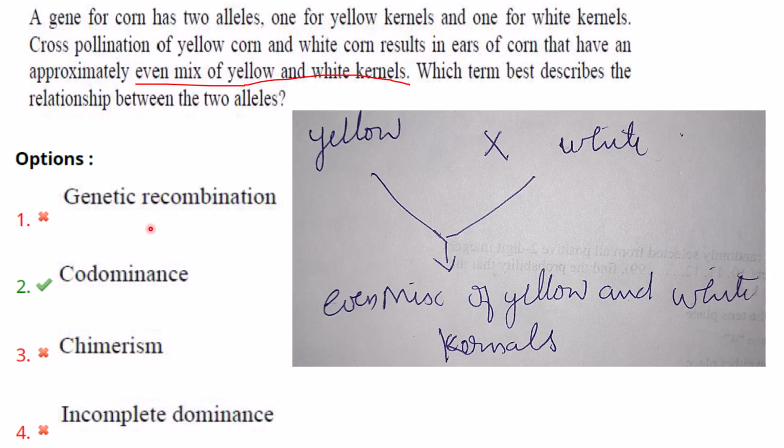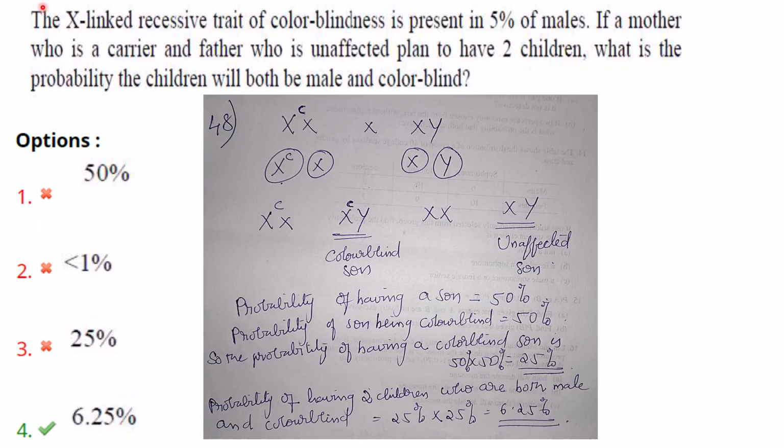Then genetic recombination, that happens during meiosis. Then chimerism, that is the presence of 2 or more different cell populations in an individual. And incomplete dominance is when one allele has a partial effect on the phenotype, but it is not completely masked by the dominant allele. That is incomplete dominance. Then next one.